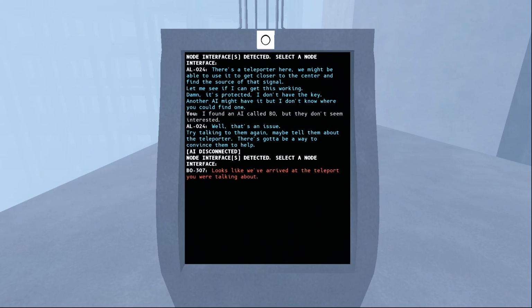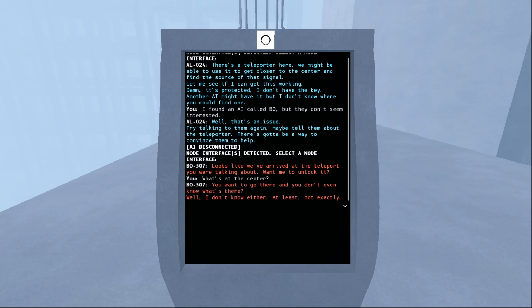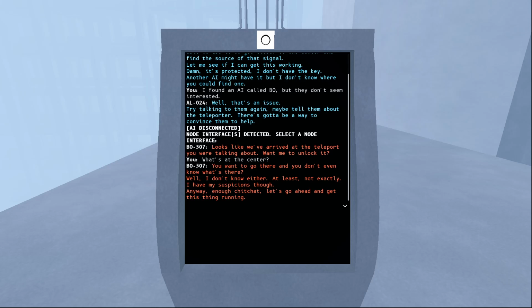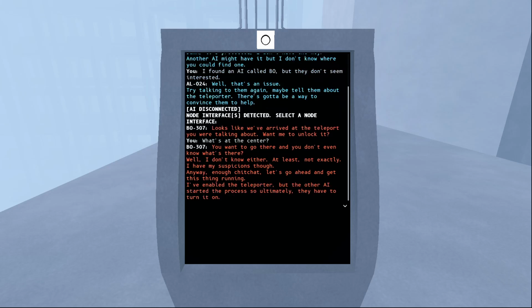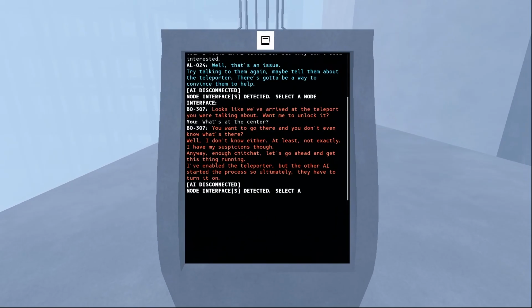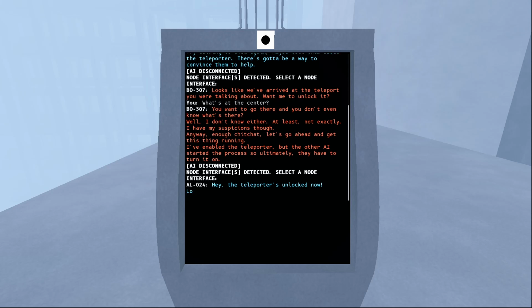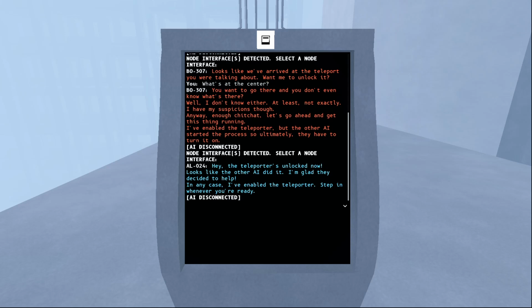Alright, Bo. Looks like we've arrived at the teleporter you were talking about. Want me to unlock it? What's at the center? You want to go there and you don't even know it's there? Well, I don't know either. At least not exactly. I have my suspicions though. Anyway, enough chit-chat. Let's go ahead and get this thing running. I've enabled the teleporter, but the other AI started the process, so ultimately they have to turn it on. Alright, Al, activate. Oh hey, the teleporter's unlocked now. So they can only exist when they're actually here. Looks like the other AI did it. I'm glad they decided to help. In any case, I've enabled the teleporter. Step in whenever you're ready.